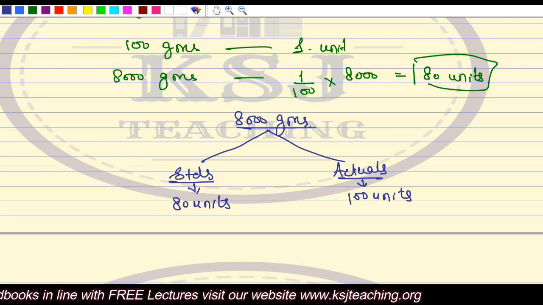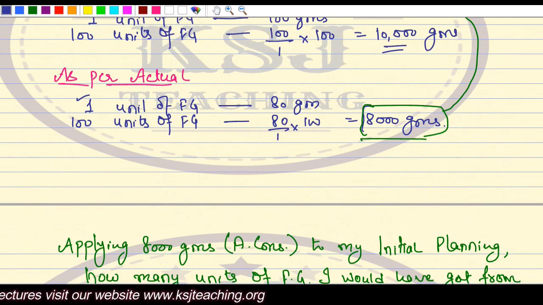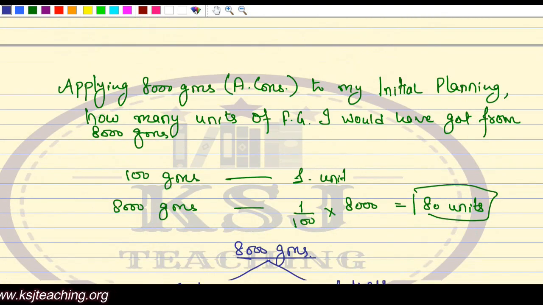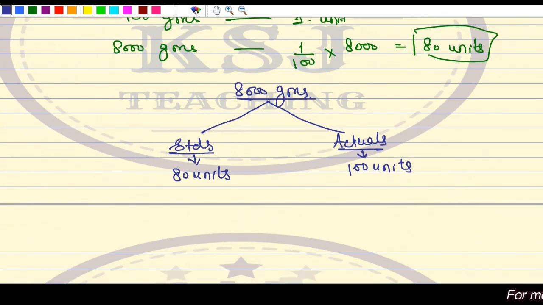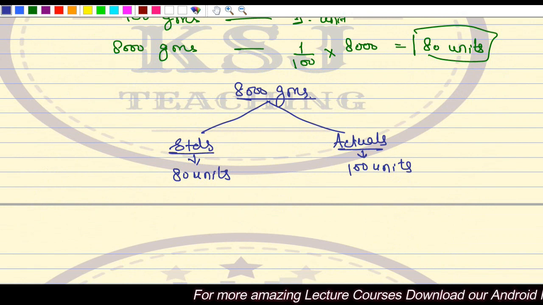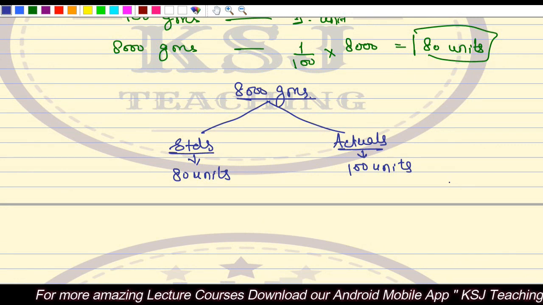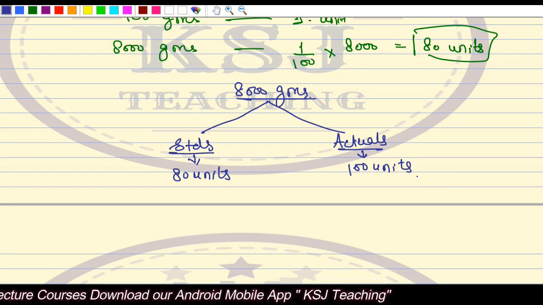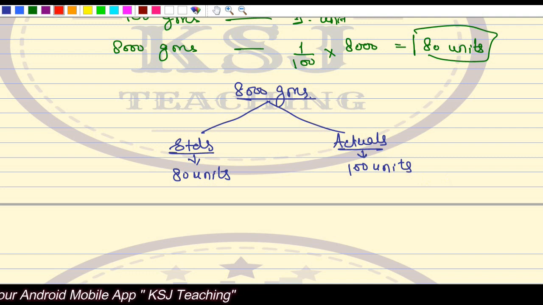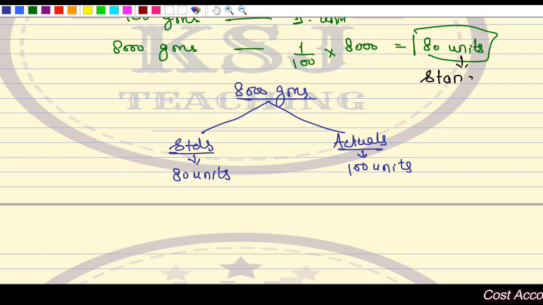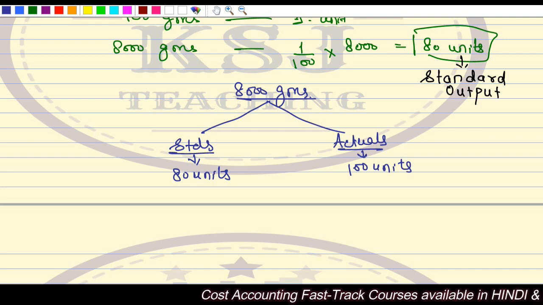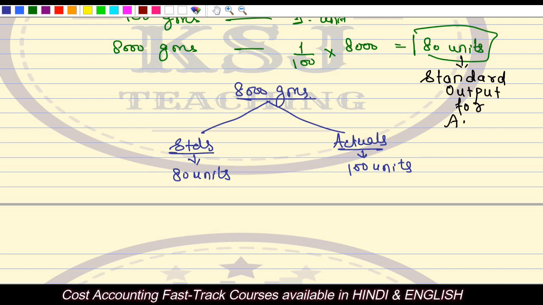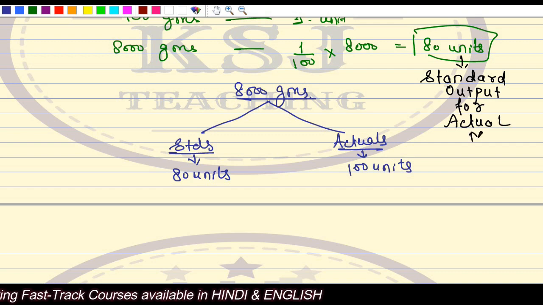If I apply the actual quantity consumption, that is 8,000 grams, what would have been the standard output for those 8,000 grams? The actual output is 100 units. This 80 units is known as standard output for actual mix.